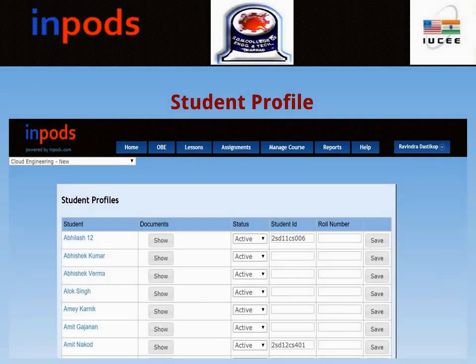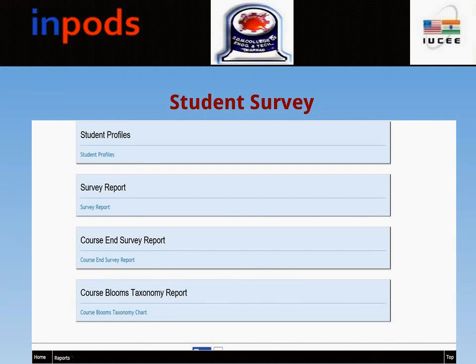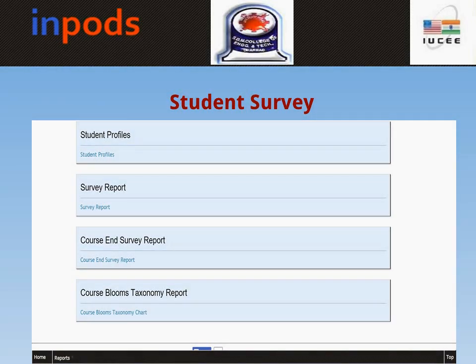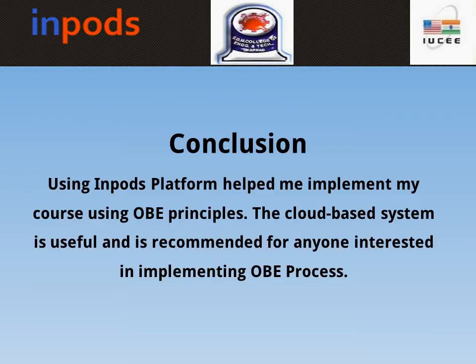This slide shows you the student profile. There were 61 students in my course and everybody completed the course. The InPods platform has an option for faculty to conduct surveys. You can conduct a survey before the commencement of the course, during the course, and even at the end of the course. So depending on your requirement, you can use this feature.